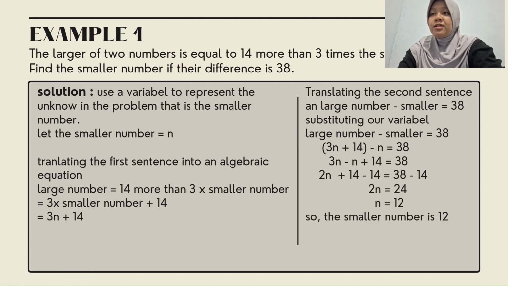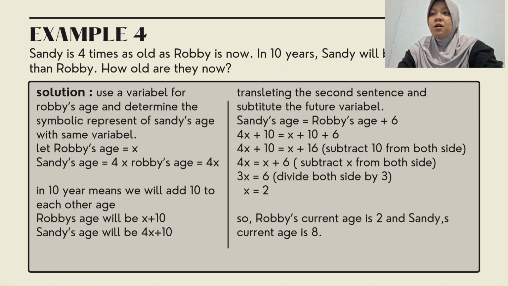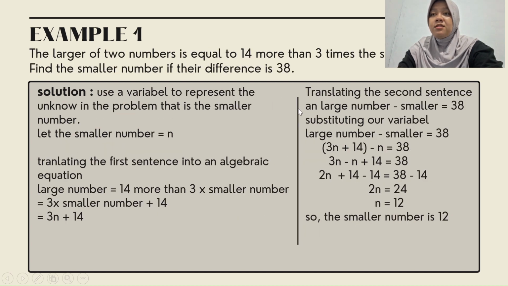Next we move to example 1. The problem is: the larger of two numbers is equal to 14 more than 3 times the smaller number. Find the smaller number if their difference is 38. Okay, this is the solution.